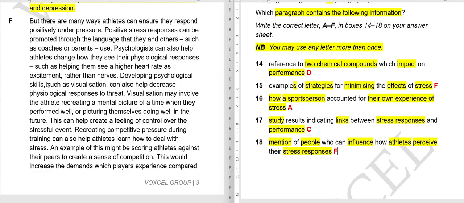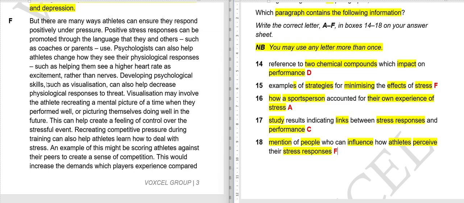Recreating competitive pressure during training can also help athletes learn how to deal with stress. So while training, coaches or you can recreate that pressure of competition. Your training session should be more intense and more competitive. An example of this might be scoring athletes against their peers to create a sense of competition.